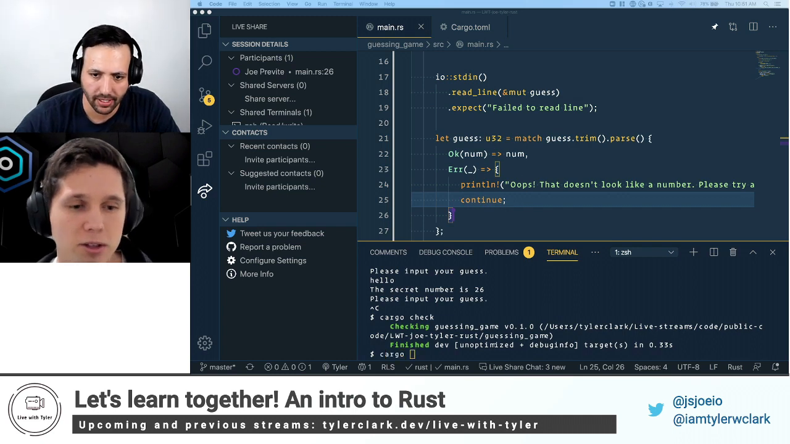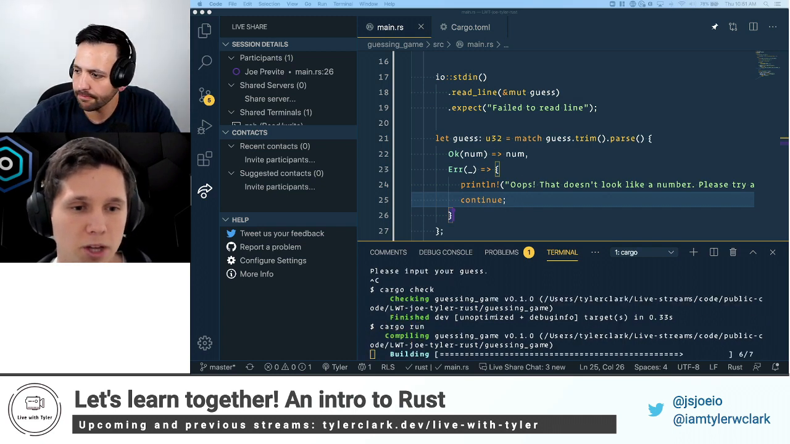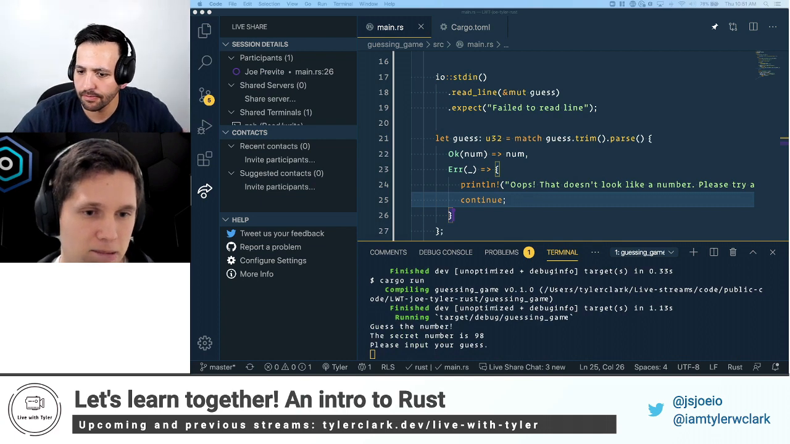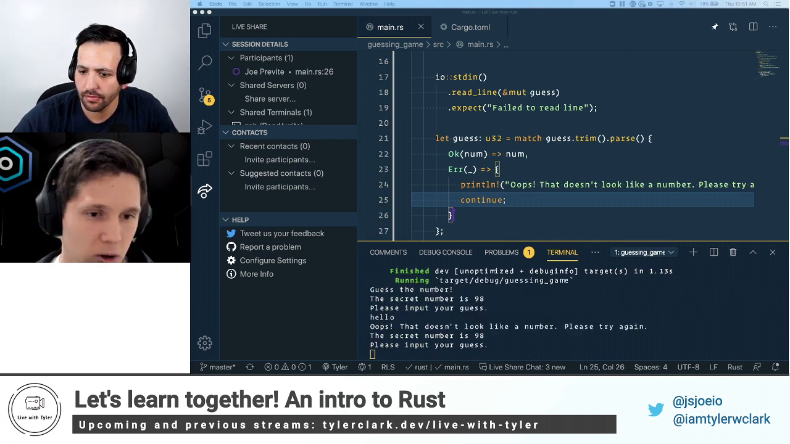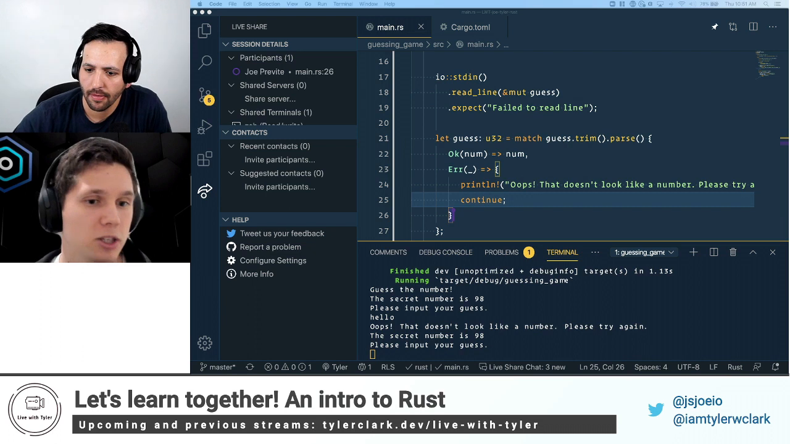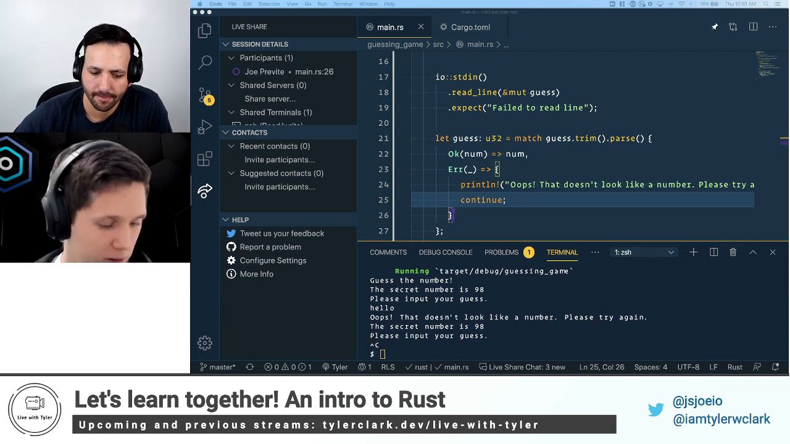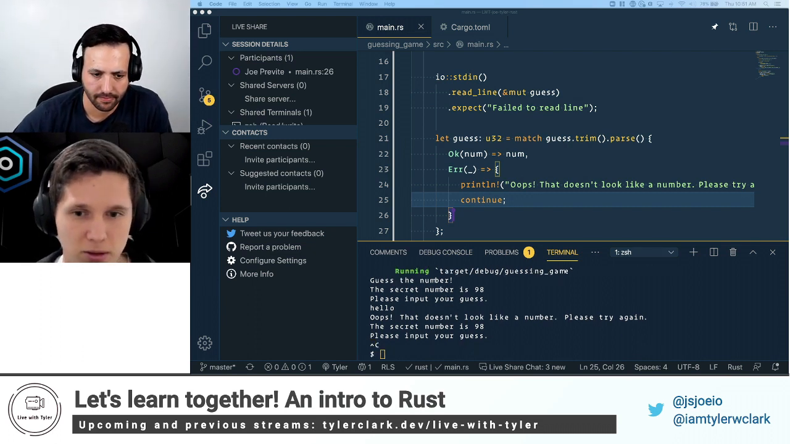Okay. So now let's do it one more time. So if we run cargo run, let's input a string, hello. So now we get our error message. Oops, that doesn't look like a number. Please try again. So looks a little bit better.